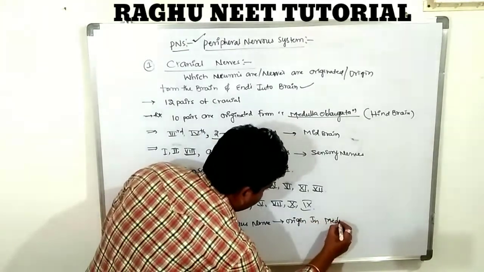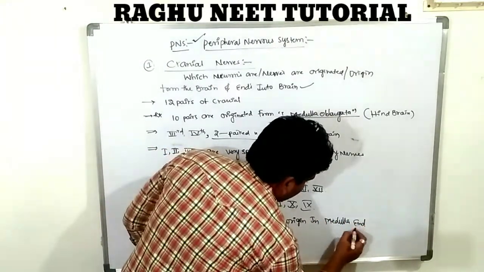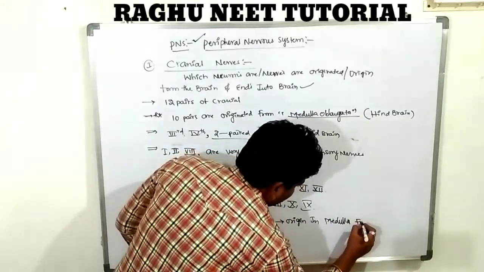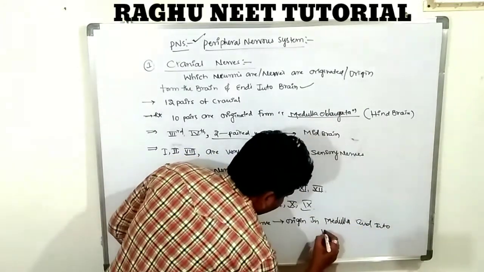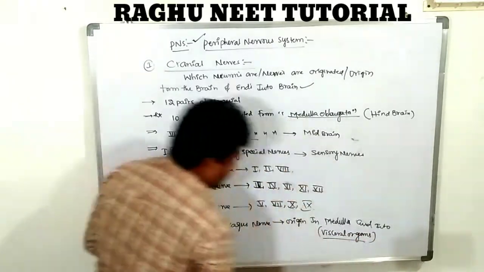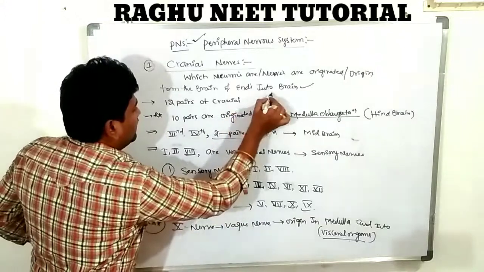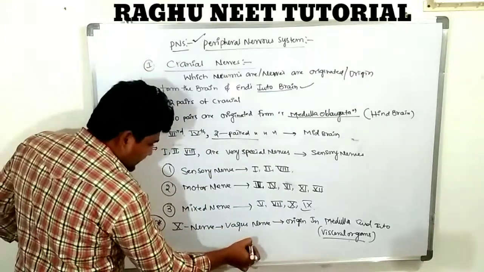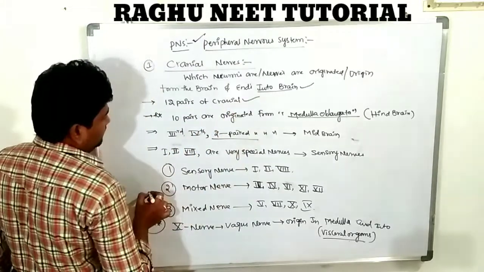Medulla oblongata, and ends in the visceral organs. It is one of the special characters. Clear? All originate from the brain and end in the brain, but with the exception of the 10th, which originates from the brain and ends in a visceral organ. So these are the 12 pairs of nerves in the cranial nerves.